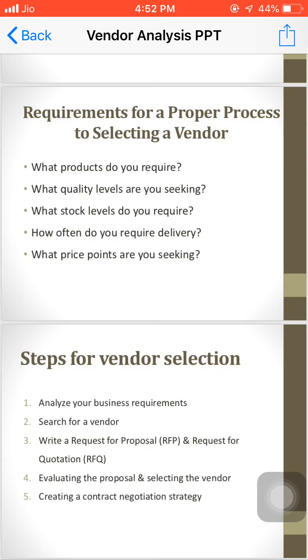Then the next process, the fourth process, is evaluating the proposal and selecting the vendor. To begin with, conduct a preliminary review of all the vendors' proposals. Next step would be to state your business requirement and vendor requirement, discuss with your management team and assign an importance value for each requirement.